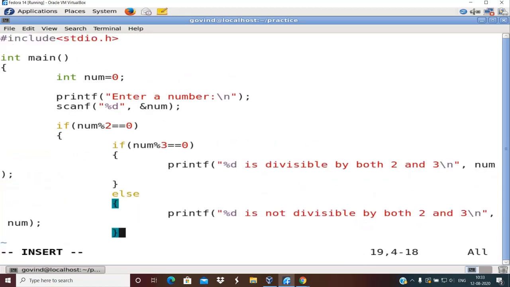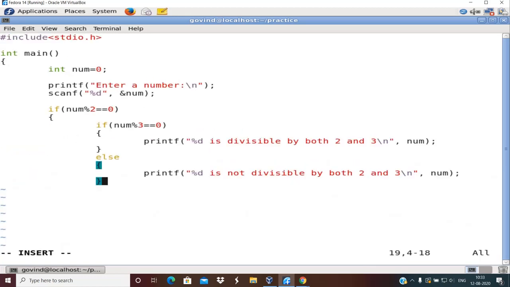I think I will reduce the font size so that it gets displayed in a single screen. It will not overshoot the width of the screen, right? Of course the font is a bit smaller. If you are watching it from the mobile, you might face difficulty in viewing that, but I will do it only for this program. For other programs I'll again increase the font size.